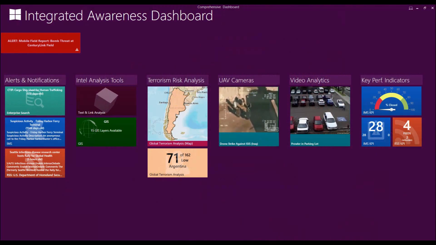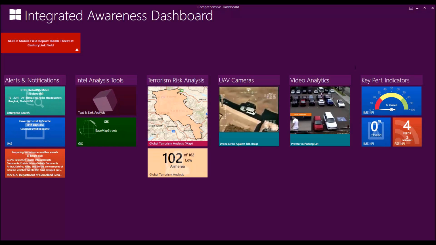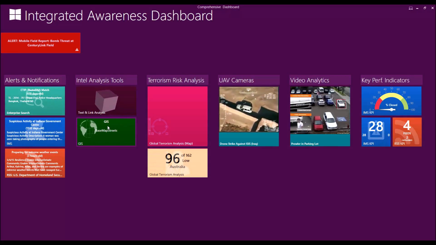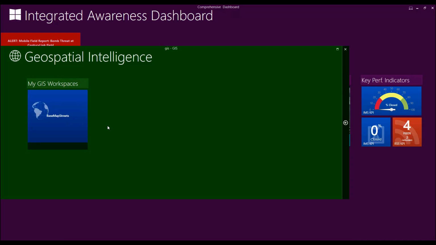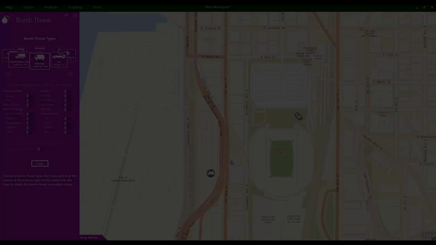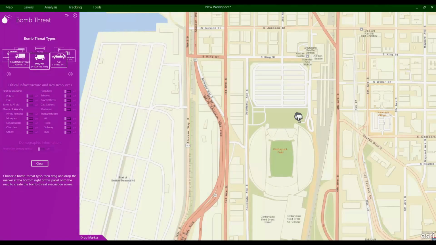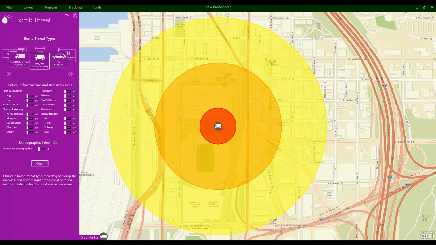An analyst watching this dashboard would then receive an alert that an incident report has been entered. What if the incoming incident involves a van loaded with explosives? Our analysts may want the AIM 2020 software to connect with the United States National Counter-Terrorism Center database to compute a bomb evacuation plan.